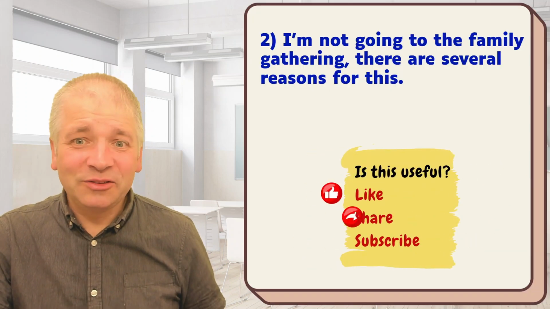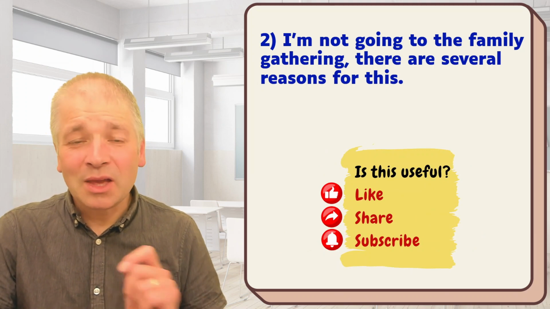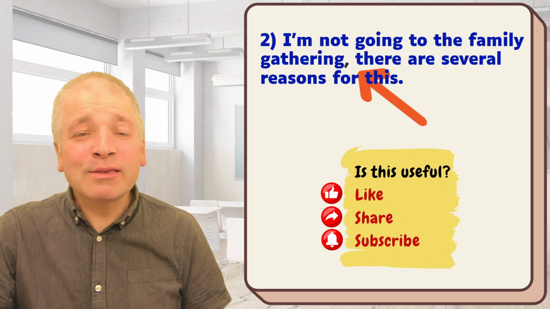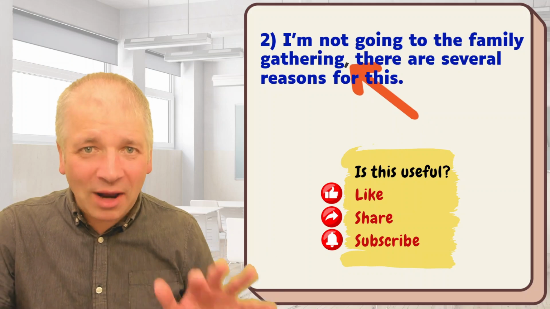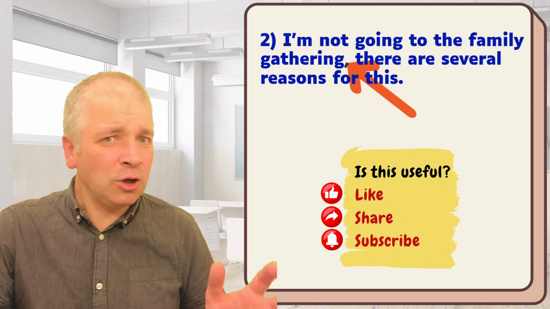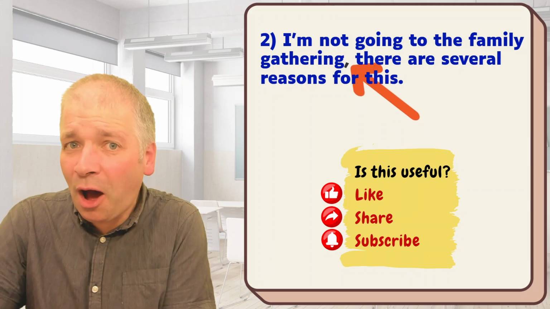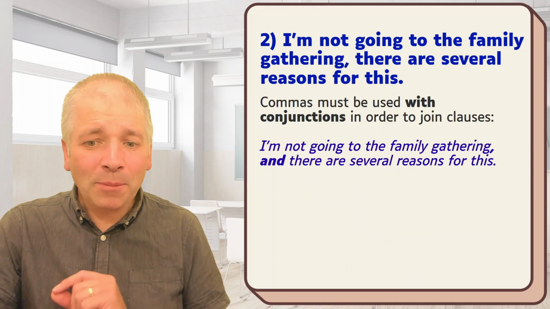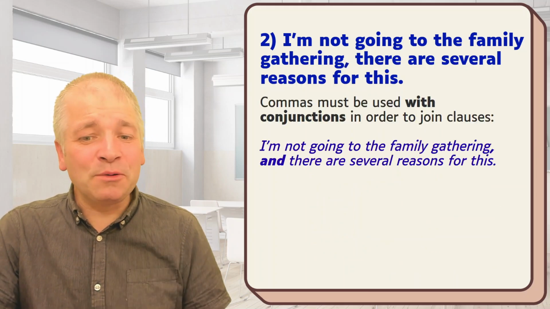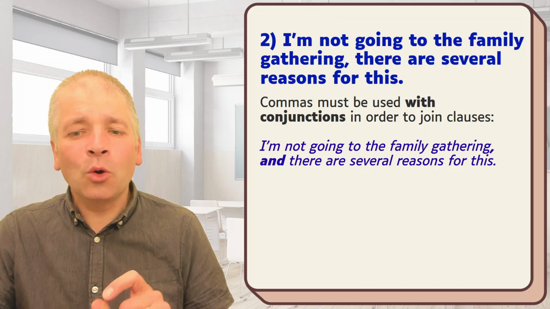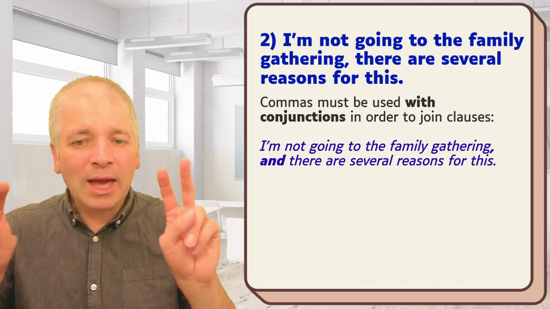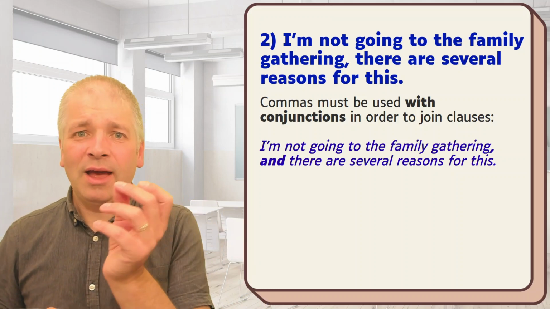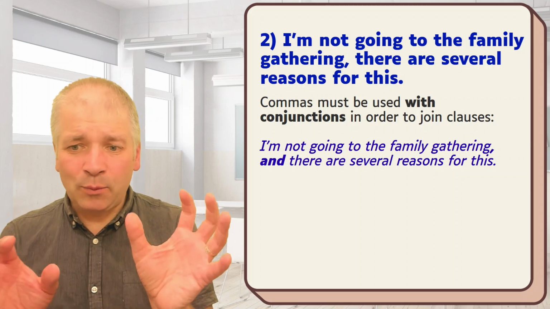Here's number 2. Did you spot the mistake here? The mistake was simply with the comma. I see this mistake all the time in writing, both with students who are not from an English background and with students who are from an English background. Why is this a mistake? Well, the problem here is that commas must be used with conjunctions when they join clauses. Here we have 2 different clauses. A clause is a group of words that have a subject and a verb. And here we have 2 sets of those.